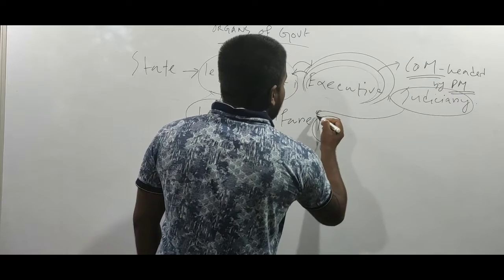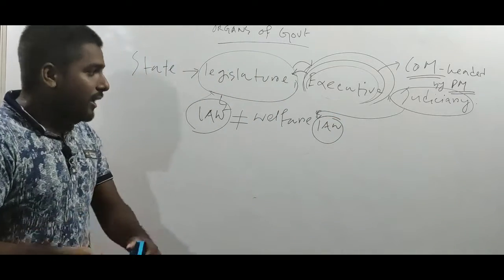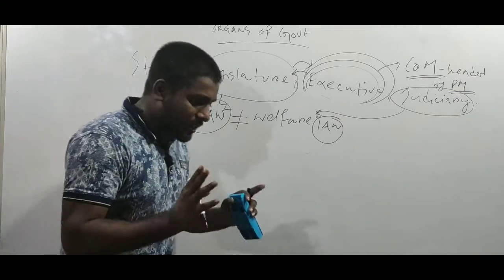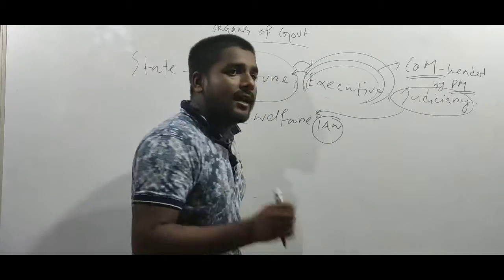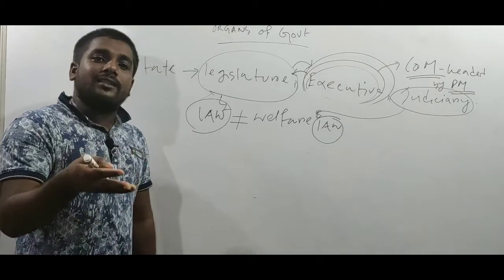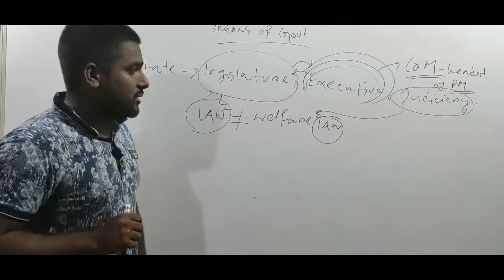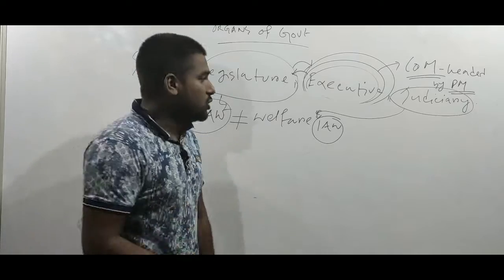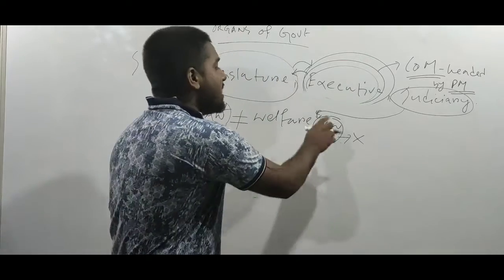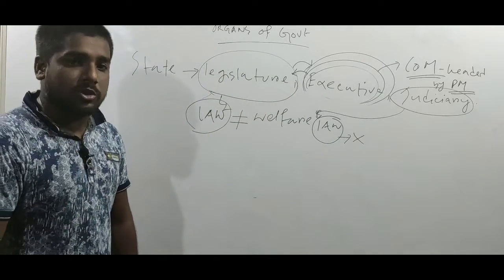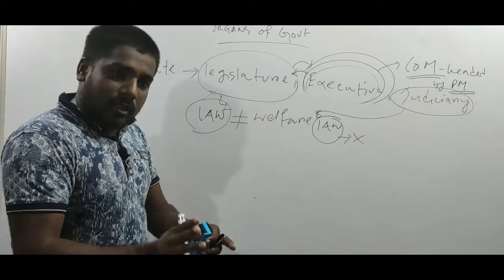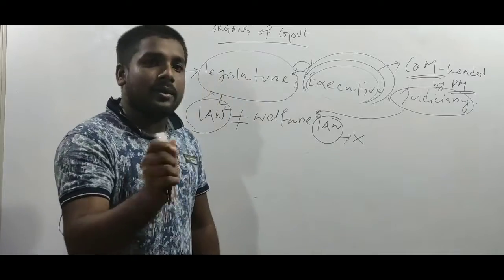Judiciary will say that this law goes against the principle of welfare state or welfare of the people, or per se this law is going against the constitution, which validates that the people's interest is of primary interest in the country. Then what will judiciary do? Judiciary will say that this law is unconstitutional or strike down this law. Here comes the role of judiciary. That means judiciary is just checking the power given upon the legislative body.